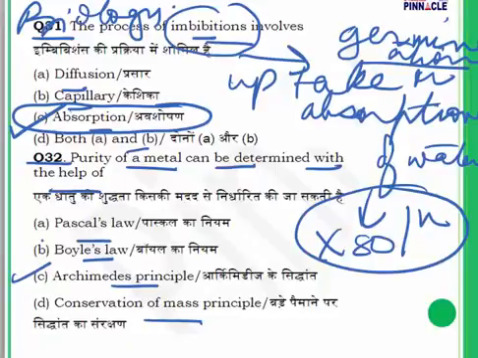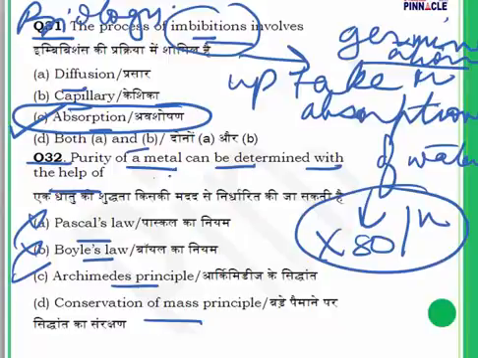Archimedes principle is related to this: when a body is partially or completely immersed in a fluid, there is going to be an upward force acting on the body, and the fluid displaced is going to be equivalent to the force which acted on the body. That is Archimedes' principle. Boyle's law is related to heat, and Pascal's law is related to pressure, so these two get eliminated. Archimedes' principle is used to find out the purity of a metal.